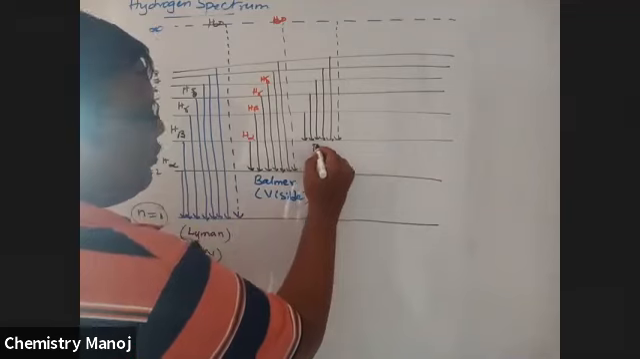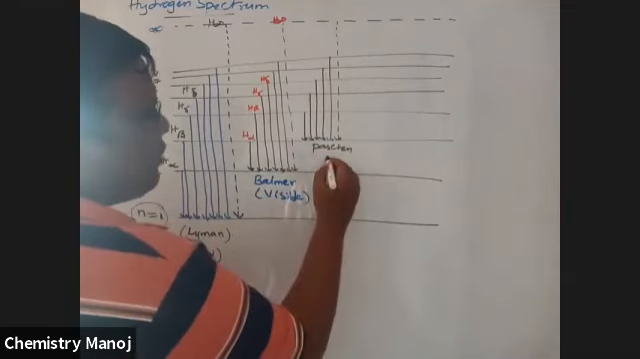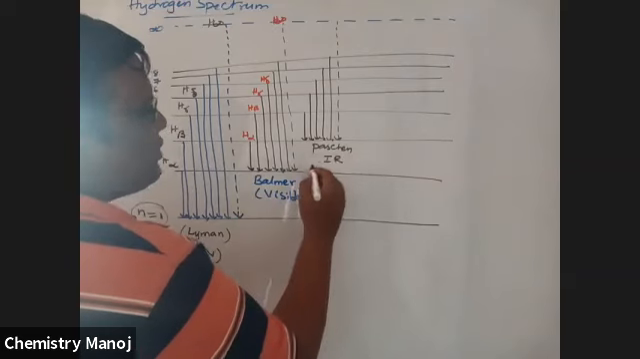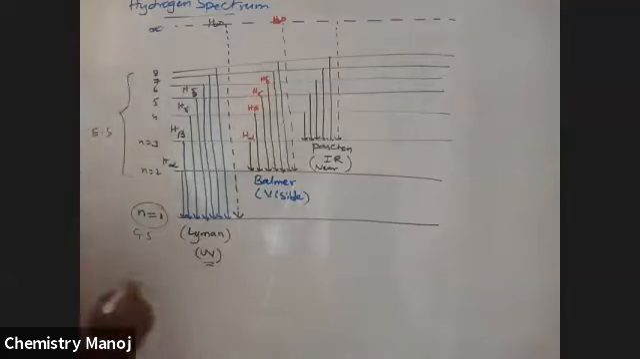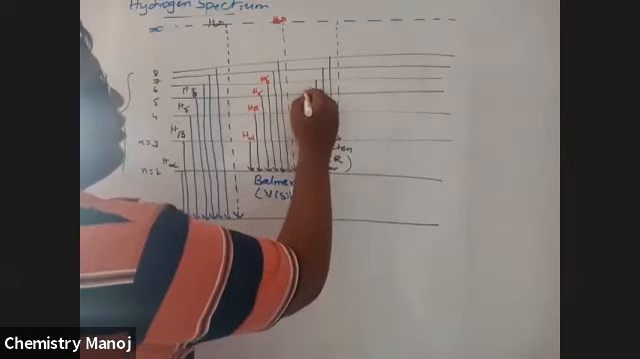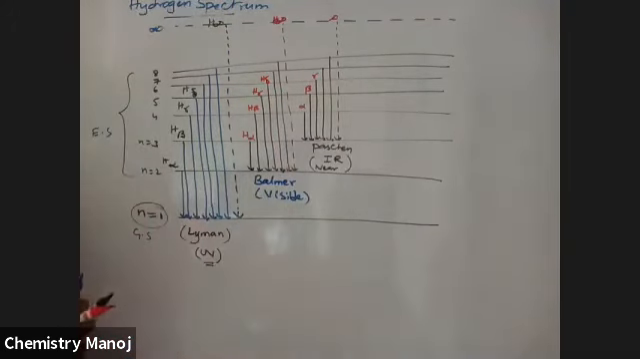Paschen series. It is observed in the IR region, which is taken as the near IR region. Here also there are alpha, beta, gamma lines, up to the infinity line. Every line is available. That is the Paschen series.